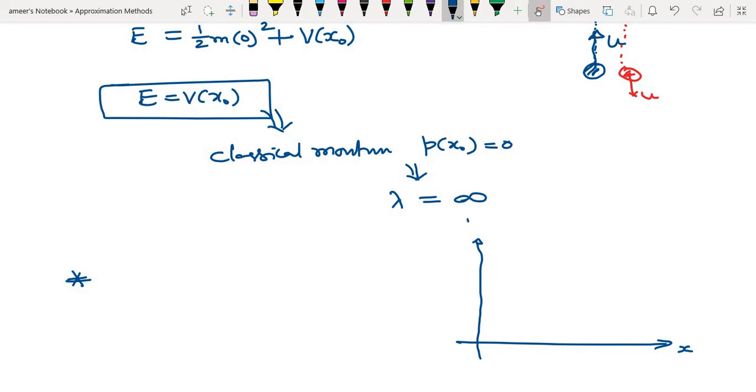X-axis, V of x-axis. Let's say the potential looks like this, with the total energy here. This is the total energy. Whenever V becomes equal to the total energy, at that particular point, let's say this is the point x naught, the momentum becomes 0. That is known as the turning point.